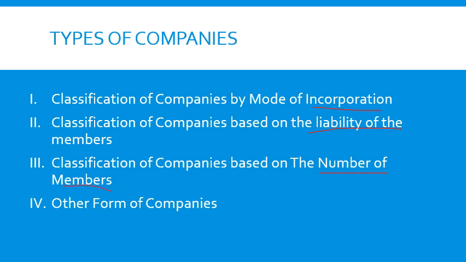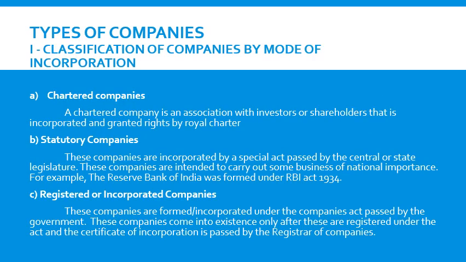These are the three main classifications of companies, and there are some other forms of companies based on some other criteria. Let's begin with classification of companies by mode of incorporation.